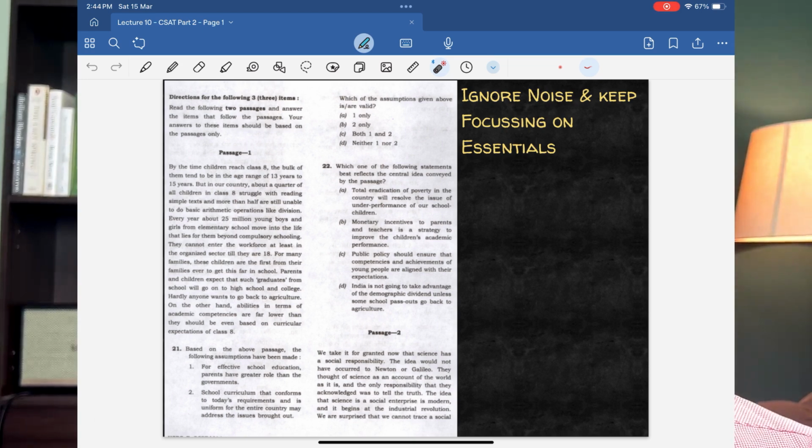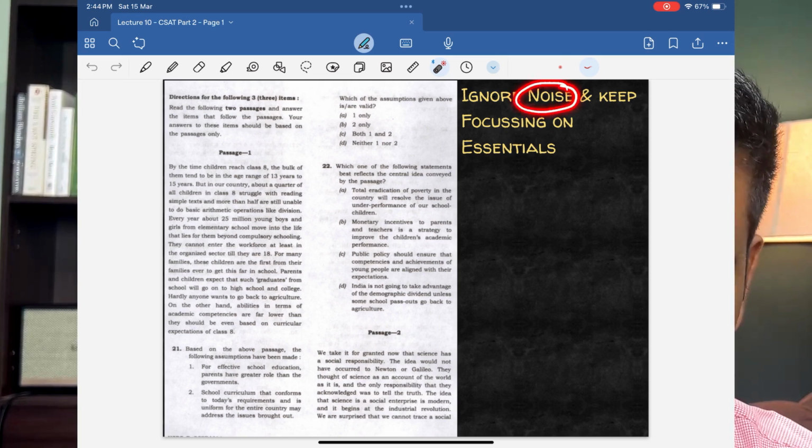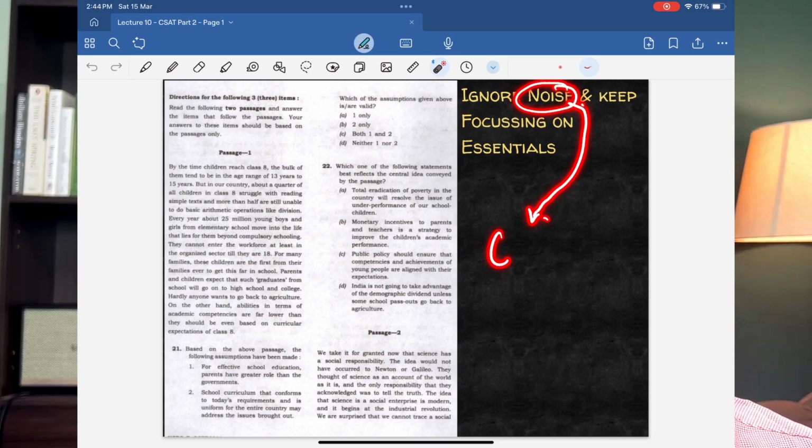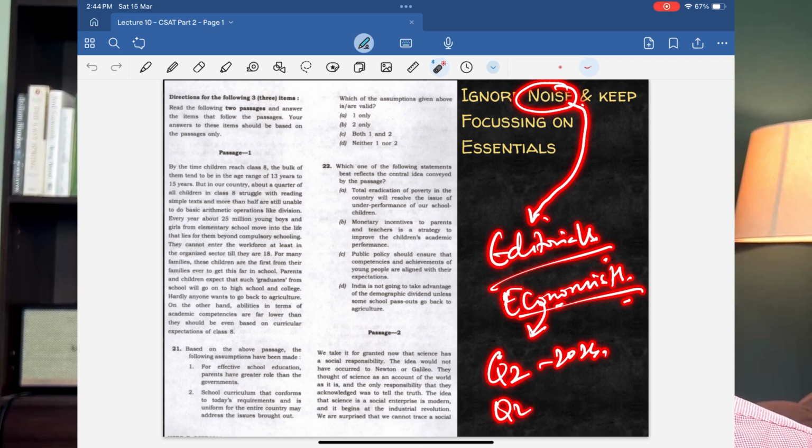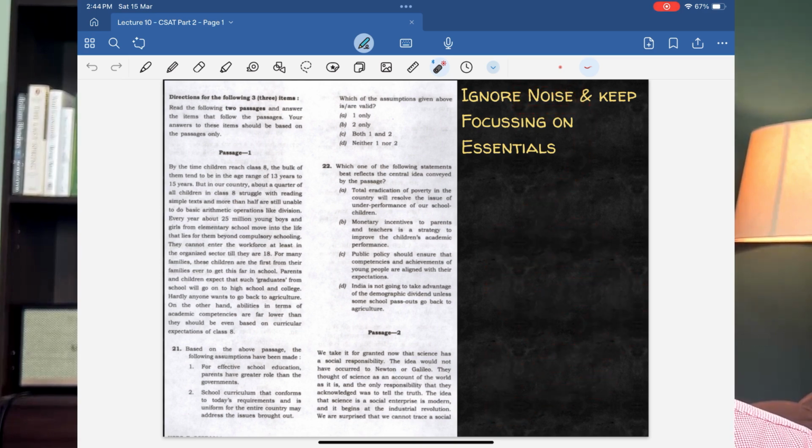The next insight which I would like to point out to you is: learn how to ignore noise. What do I mean by noise? Whenever I read The Hindu editorials, there is a big article in the middle of the centre page, a long opinion piece. Sometimes economists write these editorials, and they use a lot of data, such as: in the last quarter of 2024 versus this quarter of 2025, GDP has seen 3% growth beyond the 4% achieved in the last year. This is the kind of data which you don't actually need.